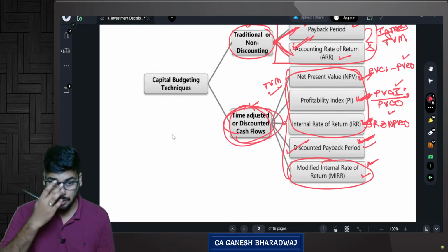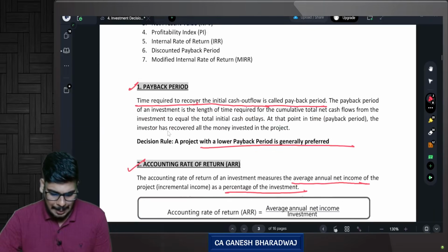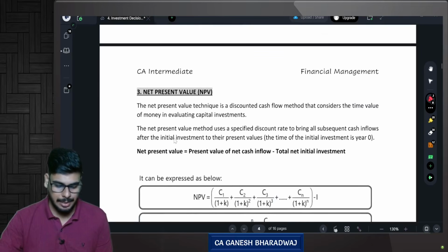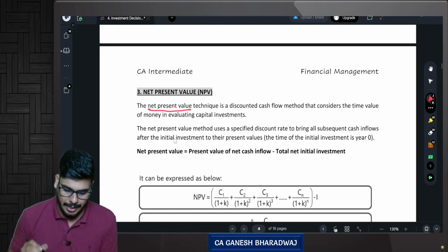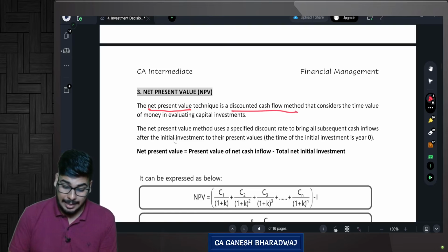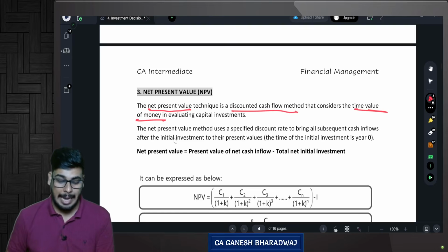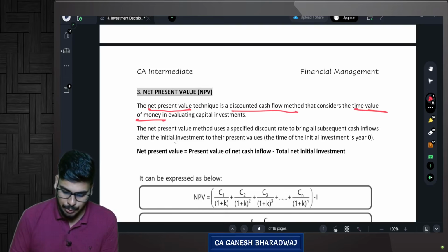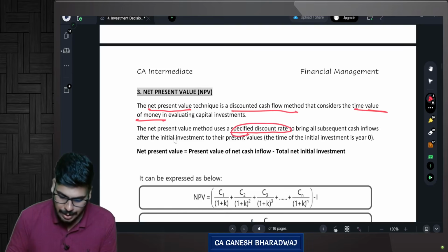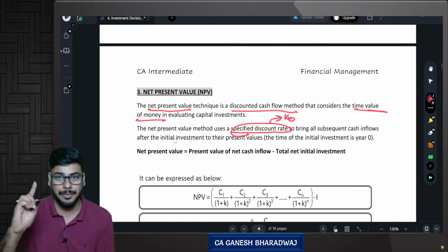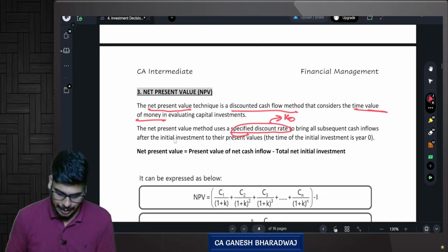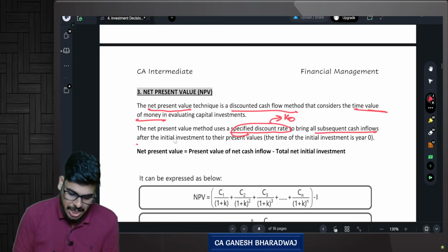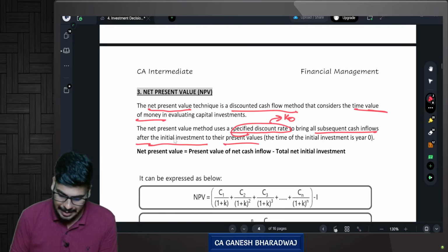Now, let's go to NPV, profitability index, IRR. NPV method, obviously, considers what? Time value of money. The net present value technique is a discounted cash flow method that considers the time value of money in evaluating capital investments. The net present value method uses a specified discount rate. What is a specified discount rate? Ko, correct? So when you are doing NPV, you already have a discount rate with you, to bring all the subsequent cash inflows after the initial investment to the present value. The time of the initial investment here is 0.